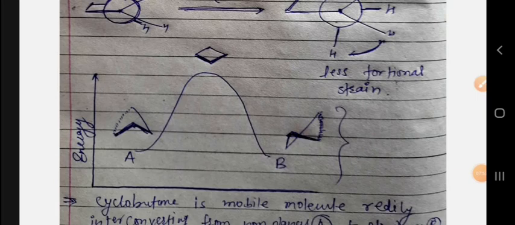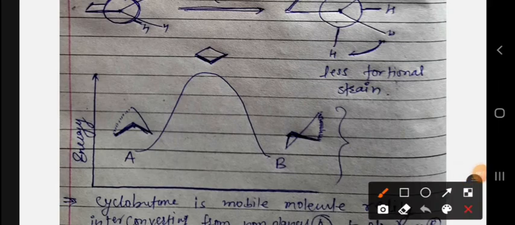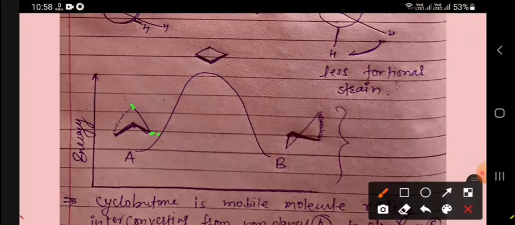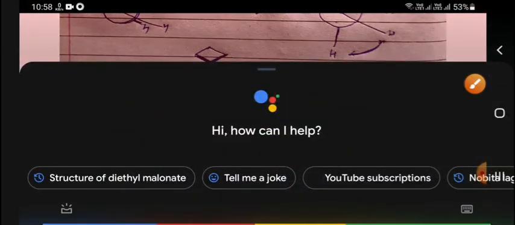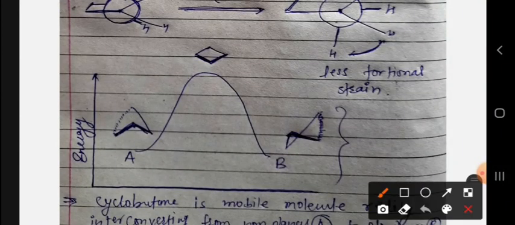When I take two carbons in plane and two carbons out, I get this kind of conformation, and there are fewer eclipsing hydrogens, so this is quite stable.